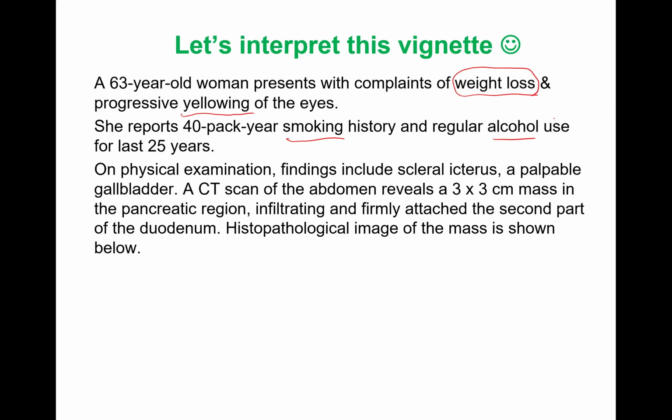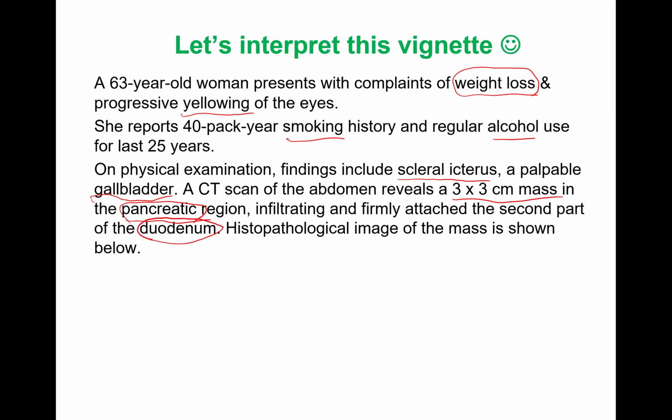On physical examination, findings include scleral icterus, that's yellow discoloration of the eyes, and a palpable gallbladder. Good. A CT scan of the abdomen reveals a 3 by 3 cm mass in the pancreatic region, infiltrating further and firmly attached to the second part of the duodenum.